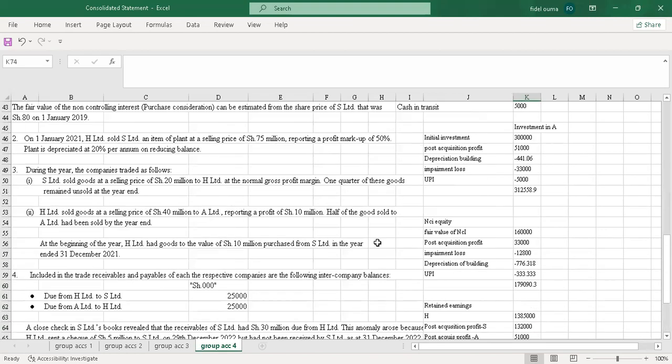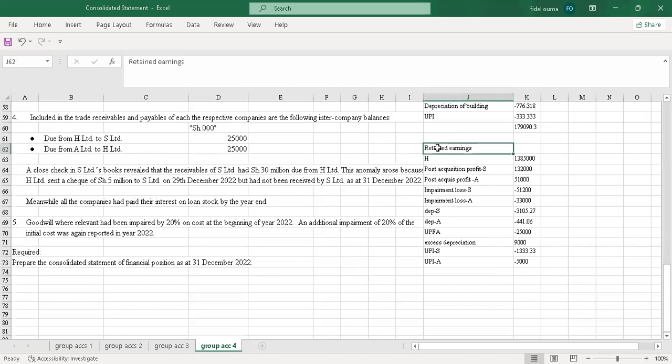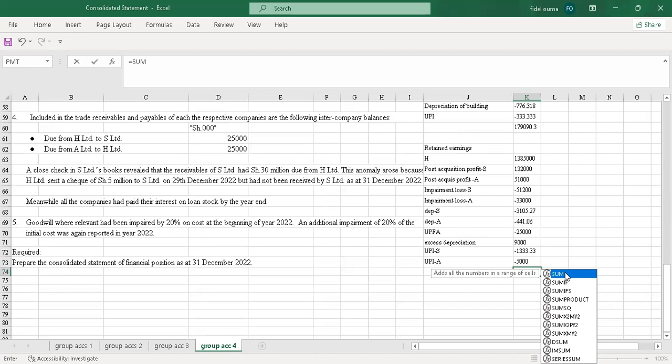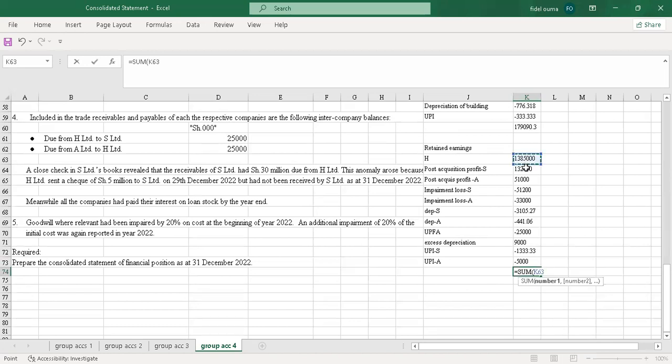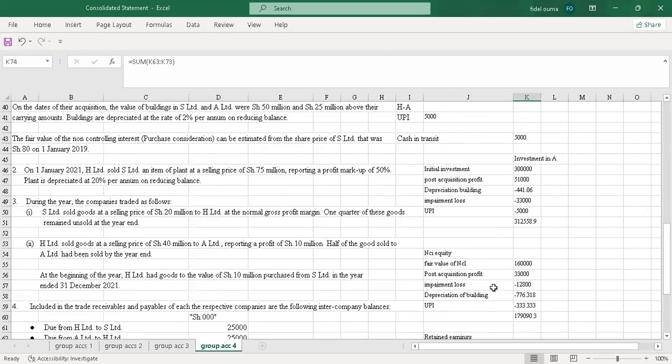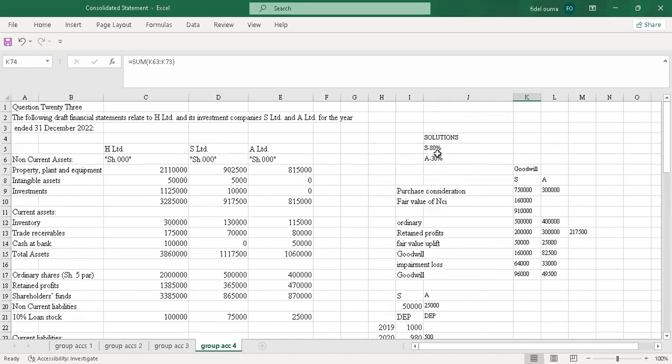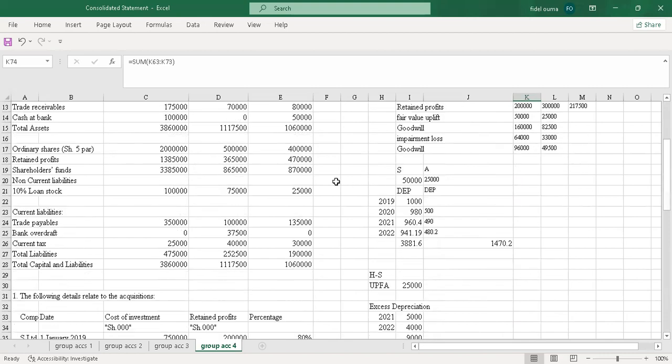So with that, I don't see any adjustment on retained earnings account. So I just sum this. So I'll have 1,457,920 as the retained earnings. Once I'm done with all this, now I'll go to consolidation. On our first solution, we say that S was a subsidiary while A was an associate. So I'll only consolidate H and S. So I'll start the consolidation.